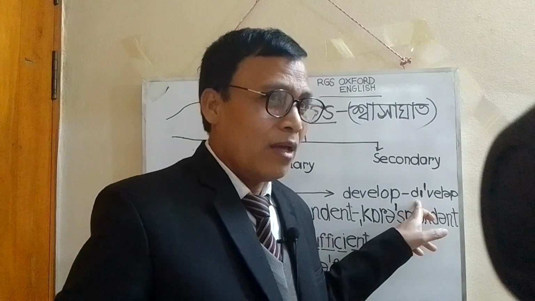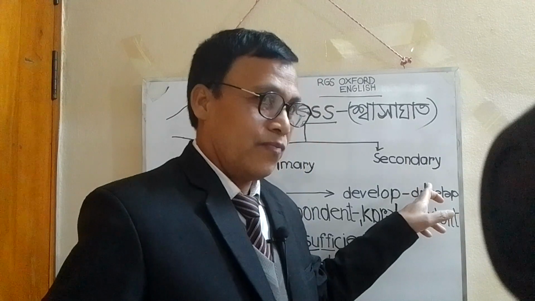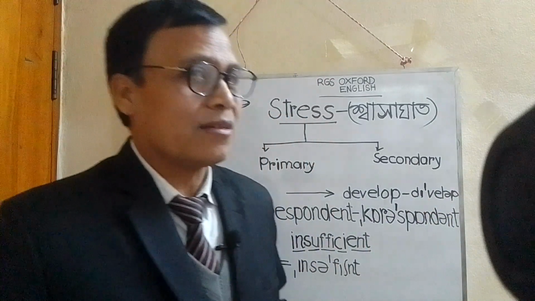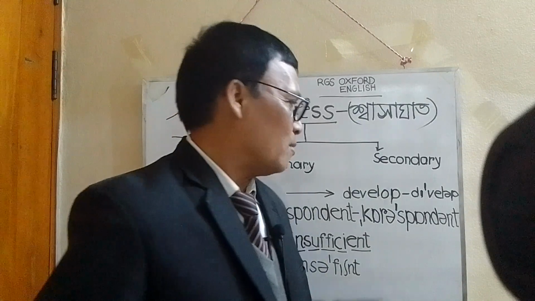According to the symbol from the dictionary, the correct, real pronunciation of the word will be developed.